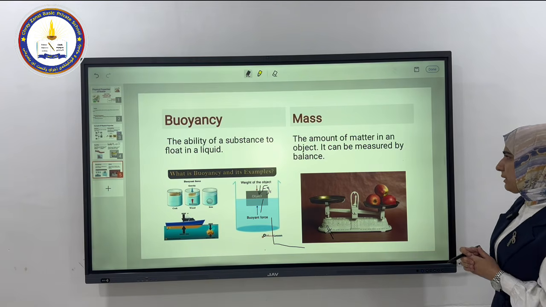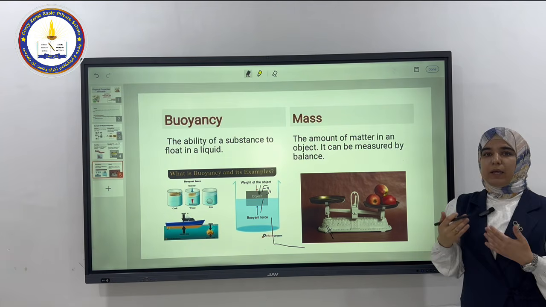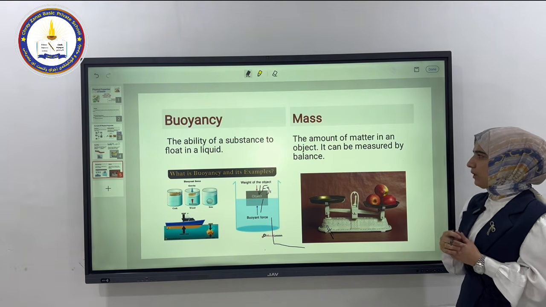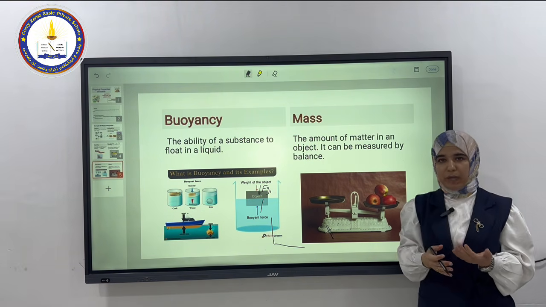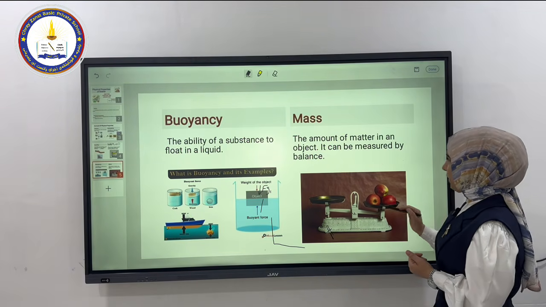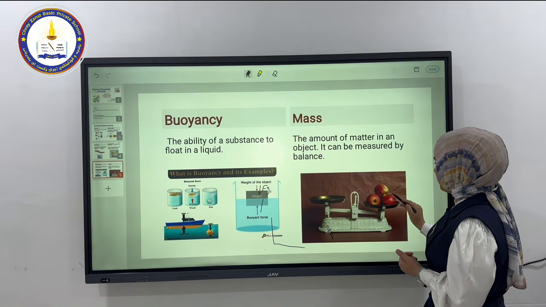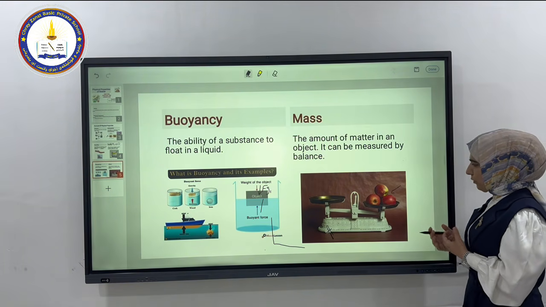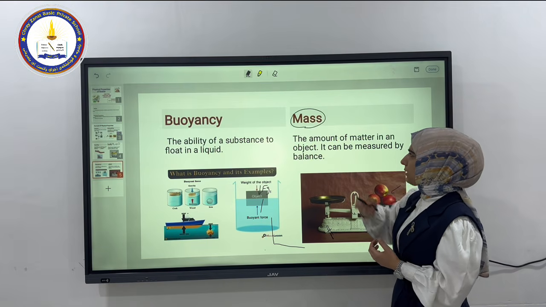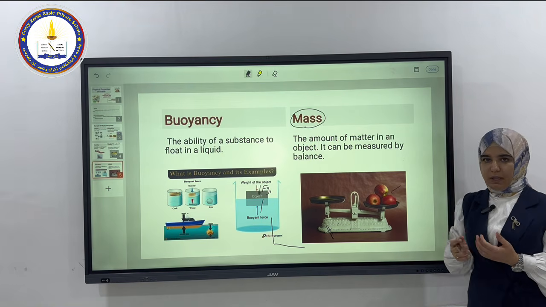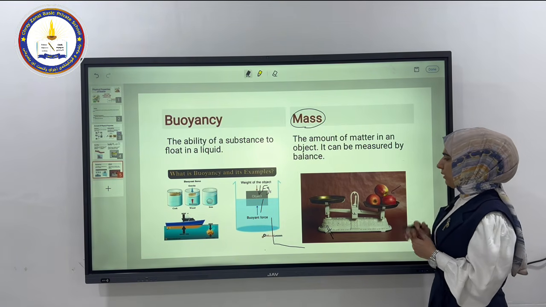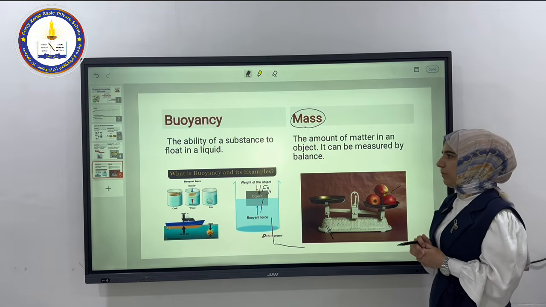Now let's move to mass. What do we mean by mass? Mass is also a physical property of matter. It is the amount of matter in an object, and we can measure it by using a balance. As you see, here we have a balance, and we can measure the mass of the object. For example, we have apples. We can measure them using the balance and find the mass. And also we learned about the units of mass: gram, kilogram, and for tiny particles, we can use the milligram.